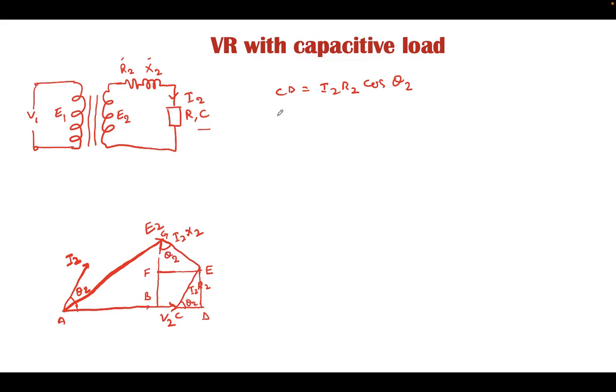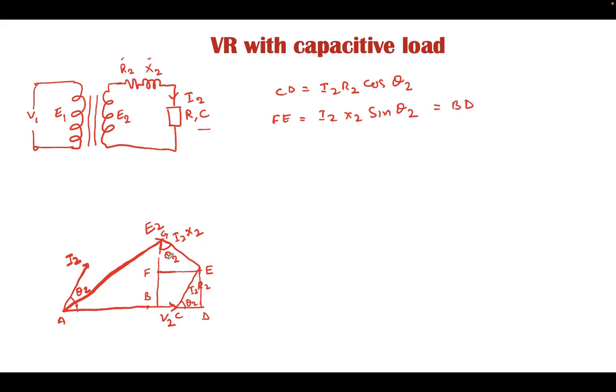Then FE will be equal to I2 X2 sine of theta 2 from triangle GFE. Now FE is parallel with BD, so FE will be equal to BD.